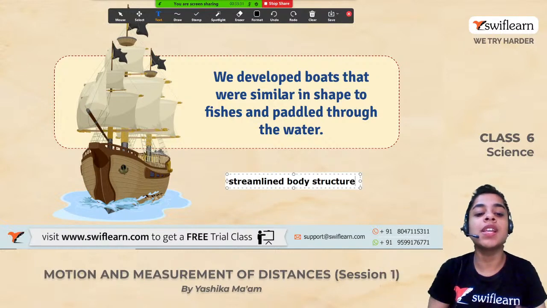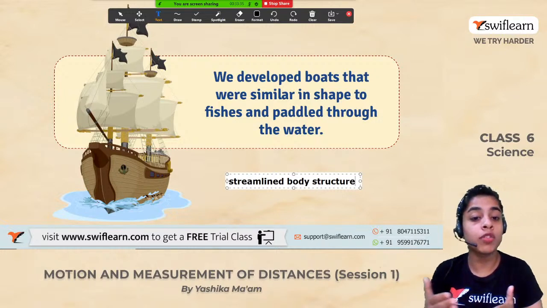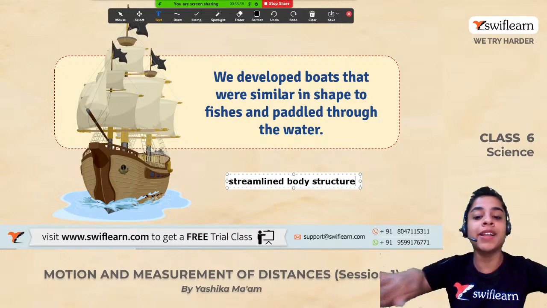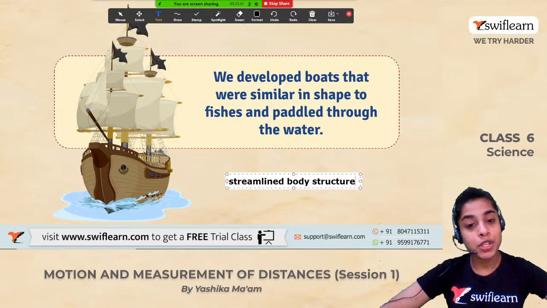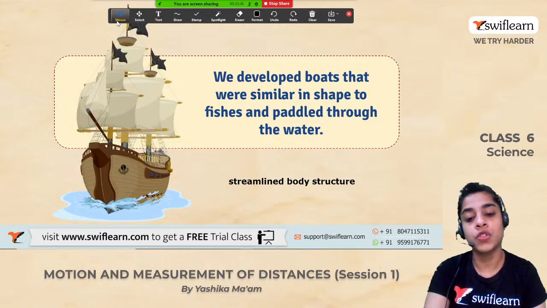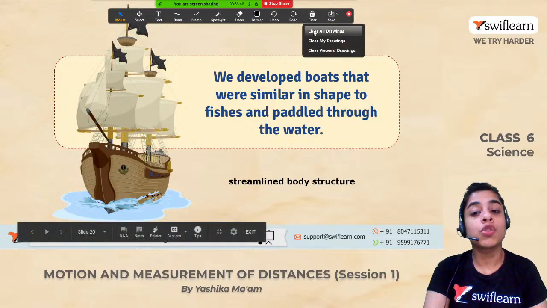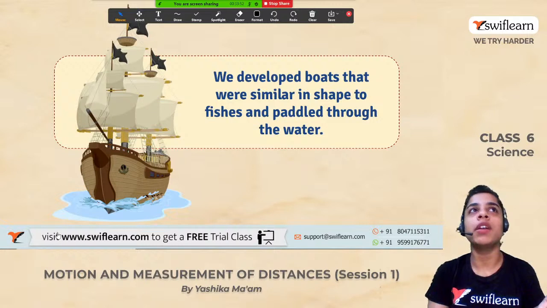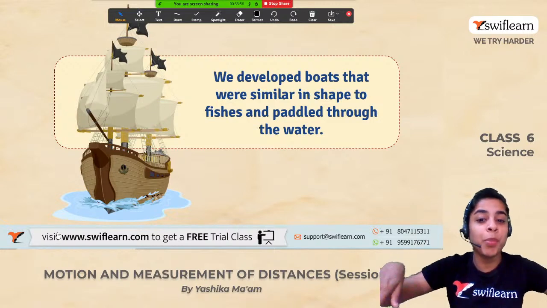So this is the reason why we designed the boats in the shape of the body of a fish, and then these boats could paddle through water easily. So this was the reason why we gave this shape to the boats. All right. So now I gave you the reason. Now, have you ever wondered why the shape of an airplane is like a bird?